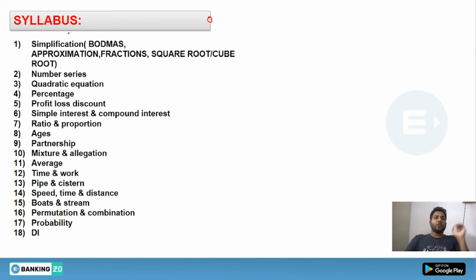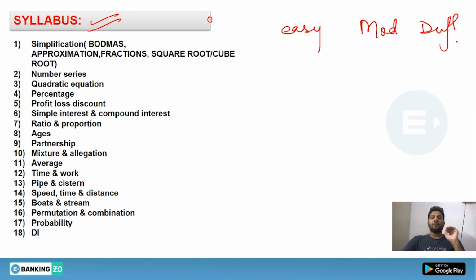First of all, you should know the syllabus. As I have told you, the quant section has been divided in three parts. One is easy, the second is moderate, while the third is difficult. What you can do is elaborate the easy part from this syllabus. Look at this, 1, 2 and 3 are the easy part.